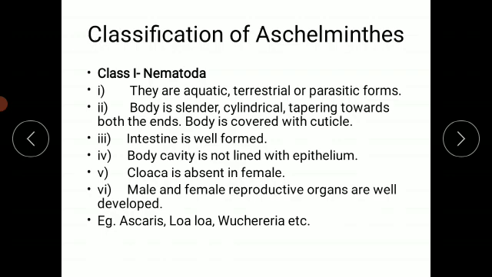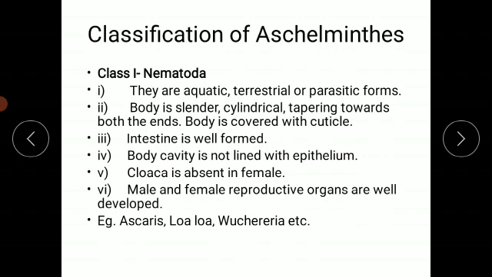The animals from class Nematoda are aquatic, terrestrial, or parasitic in form. Aquatic means they are present either in marine water or fresh water. Terrestrial means they are present in the soil, and parasitic means they live inside the body of plants or animals. They are known as parasites because they depend on the body of the host for food and shelter. The body is slender, cylindrical and tapering towards both ends.